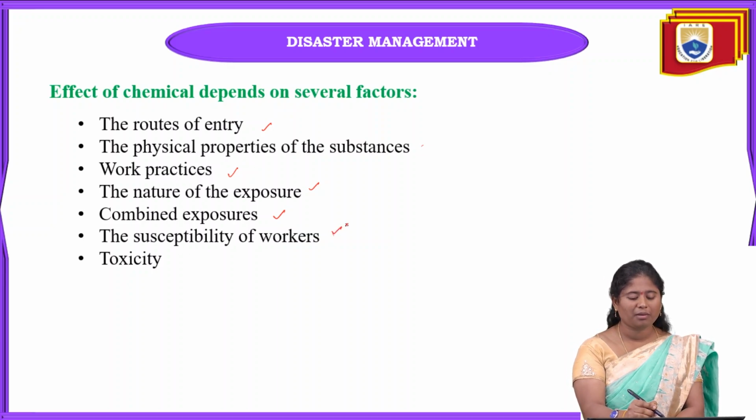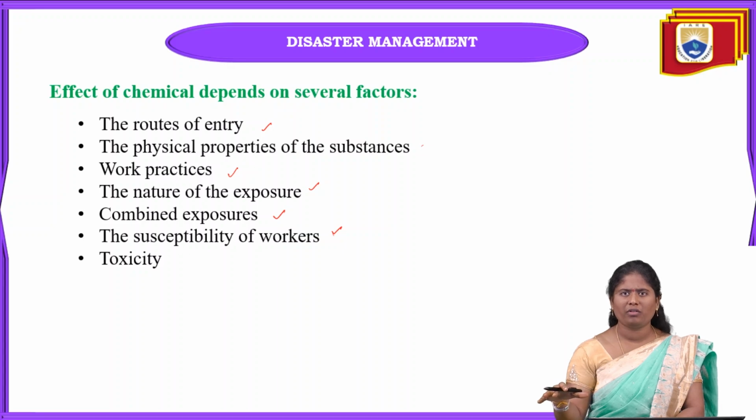And some will be the susceptibility of the workers. Some workers may be lazy at their workplace. They just leave their workplace and go roaming around, and at some time a hazard can happen. So workers also have to be careful not to encourage this type of accident.